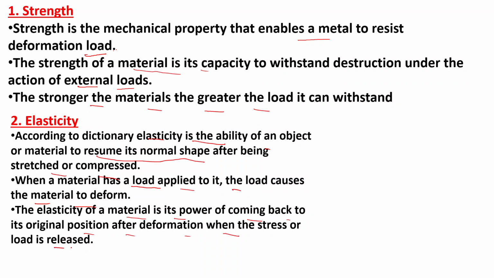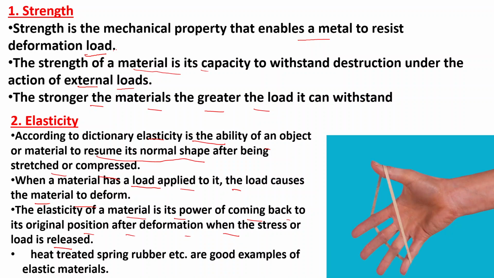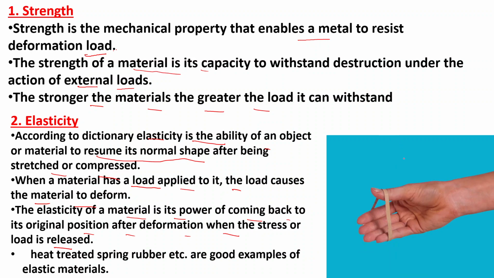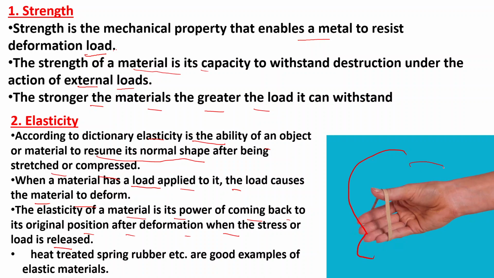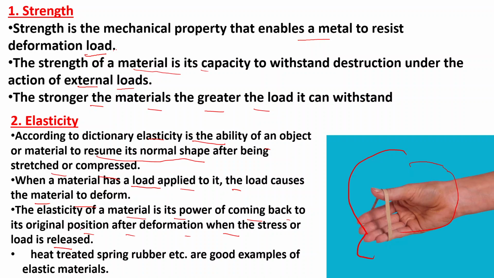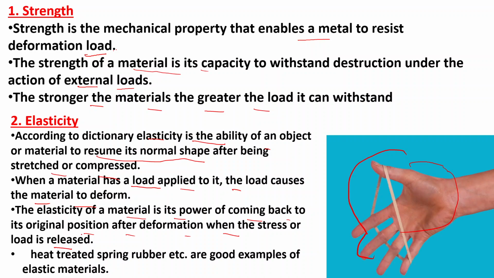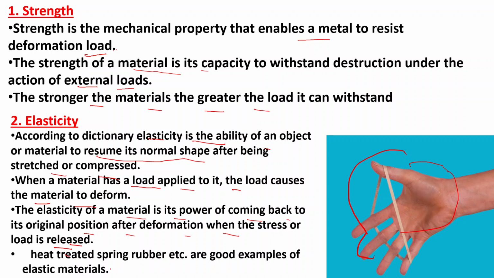or load is released. For example, you can see here how this elasticity is working. You can clearly check here. It regains its original position after the deformation when the stress or load is released. Heat treated spring, rubber, etc. are good examples of elastic materials.